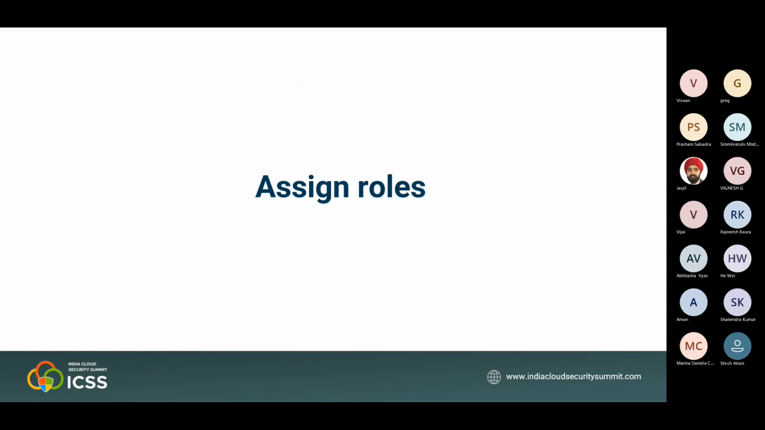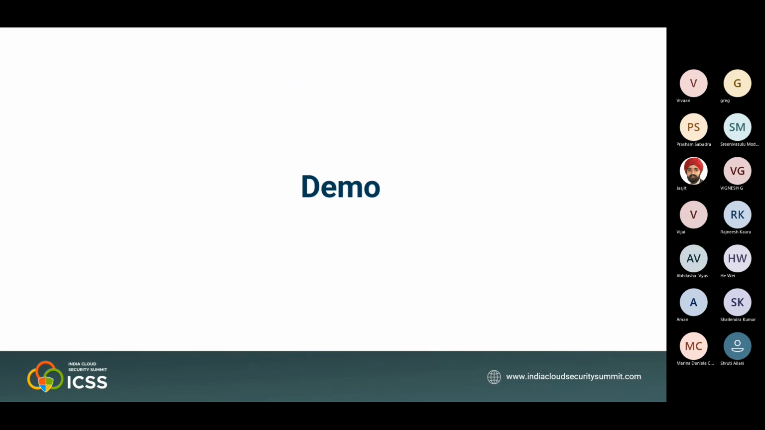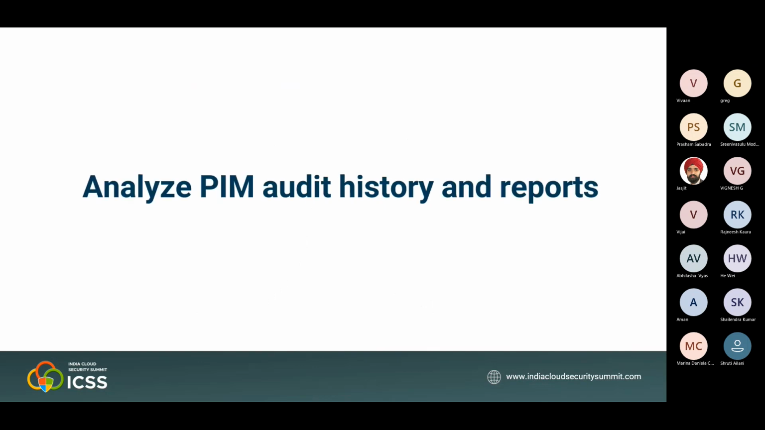And assigning roles we have already seen, and the roles which we can protect with PIM are Azure AD roles and Azure roles. Whatever resources we have in the organization, whichever resources we want to take under PIM, we can manage and assign. And as I told you, we can't manage roles like account administrator, service administrator or co-administrator under PIM. But in Azure AD, we can manage all types of roles. We can configure it. And audit history and reports. Yeah. So that's it from my side.